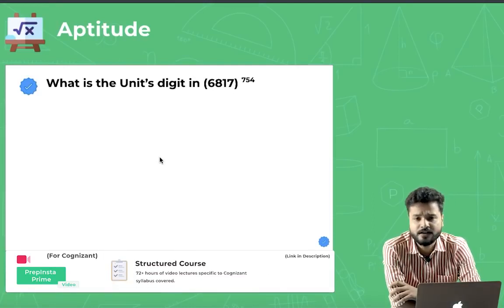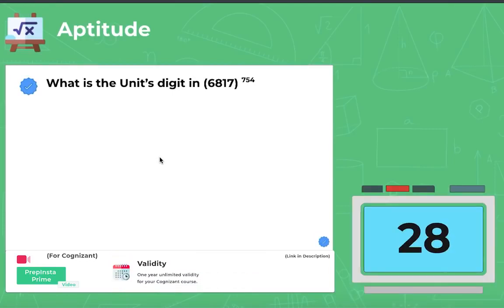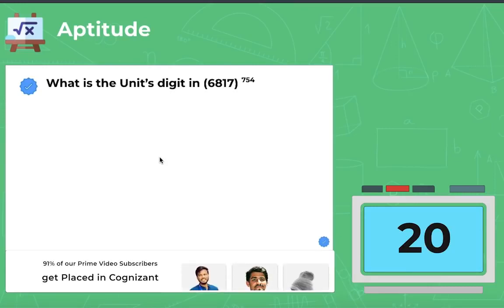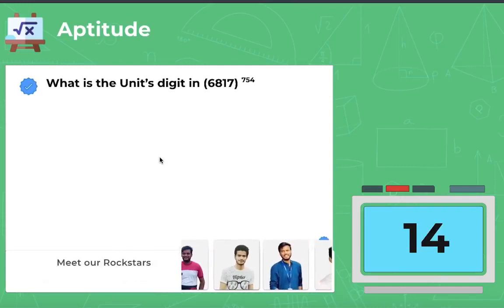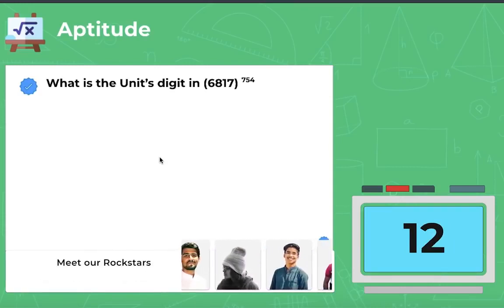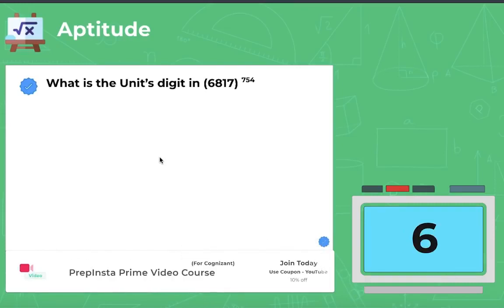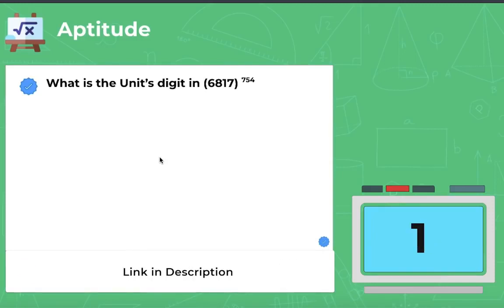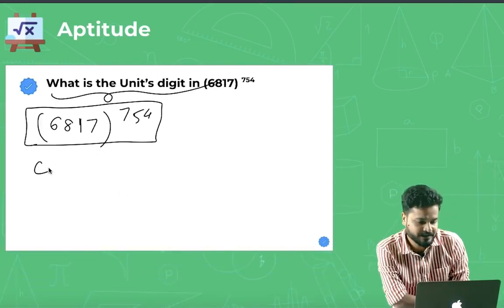I'm giving you guys 30 seconds over here and your timer starts now. So guys, this is a very simple question. I just wanted to teach you what is the cyclicity rule.